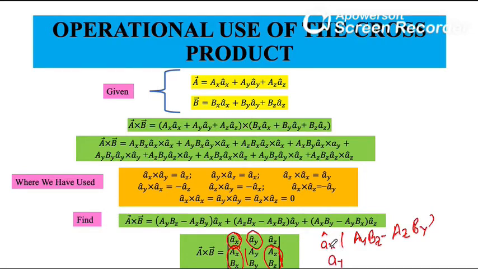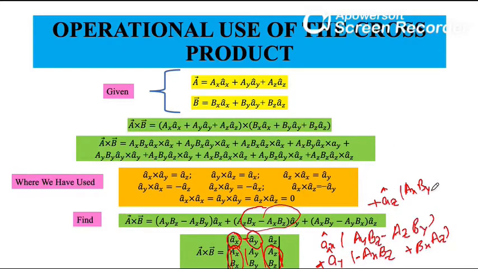Similarly for ay, it is ax into bz minus bx az. Now we know that for this it is negative, so if I am taking the negative, negative times negative is positive, and this term will become positive, which is what we are getting here. And the third term is positive az. For that we have to take these two: ax into by minus ay bx.